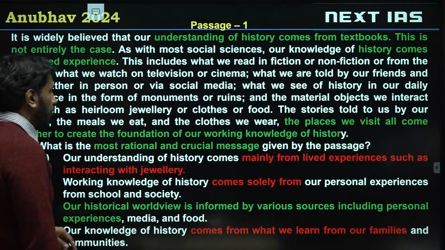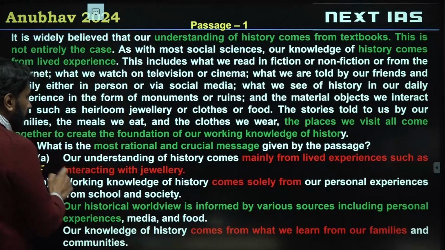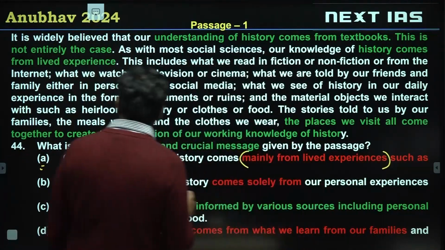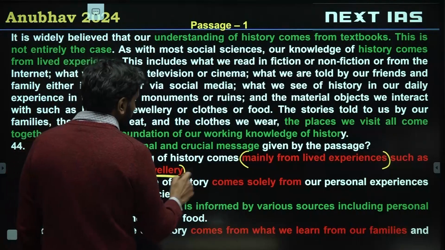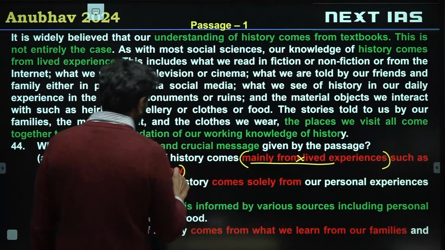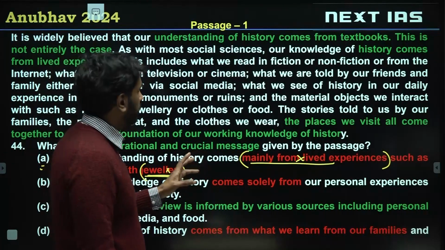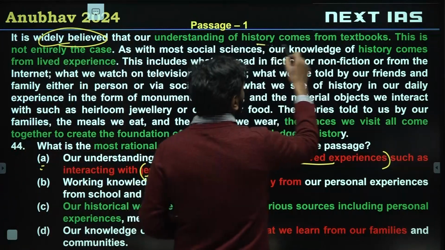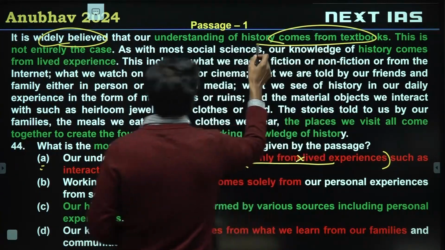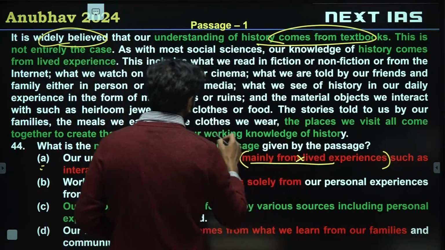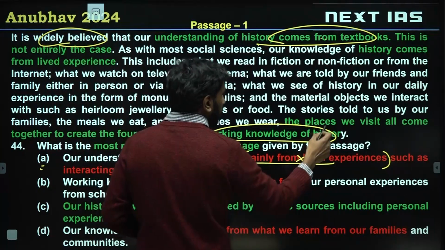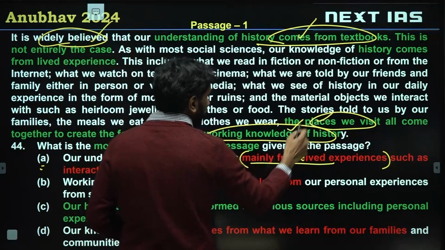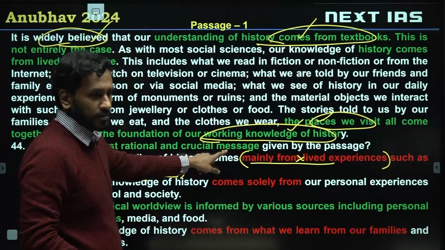Alright. Okay, now what is the most rational crucial message? A, our understanding of history comes mainly from lived experiences such as jewelry. So mainly from lived experiences, invalid. The ideal main point of the author should be that the widely held belief is that understanding comes from textbooks. This is wrong. Understanding comes from our working knowledge of history from all the places we visit. So all these boxes should somehow be represented in an ideal message, correct?